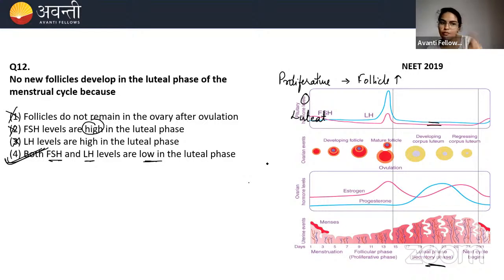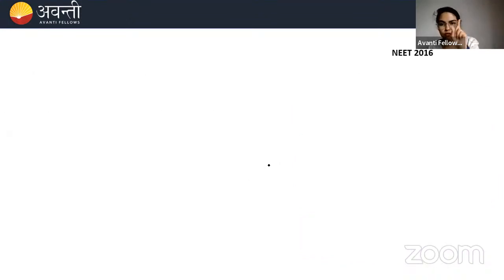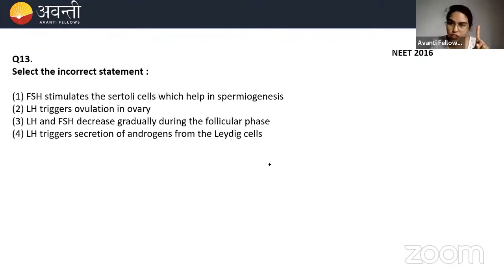Did you understand why 1 is not the option? Because follicles will be there in the ovary, but they will not be mature. They will not be Graafian follicles. But those follicles will mature and ovulate in the next month. Clear? Only one ovary, one ovulation, one egg ovulation per month.